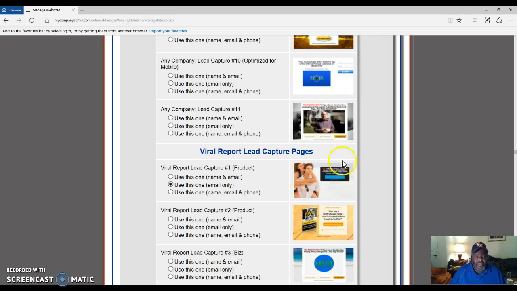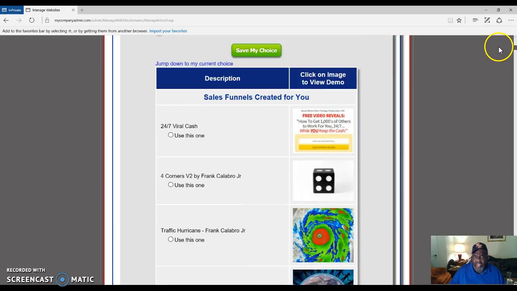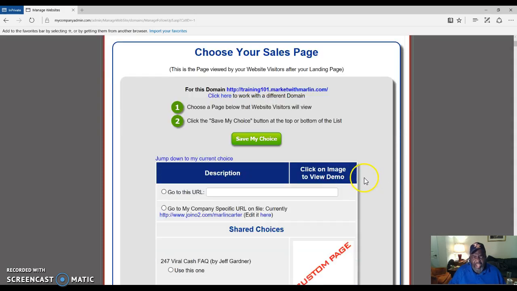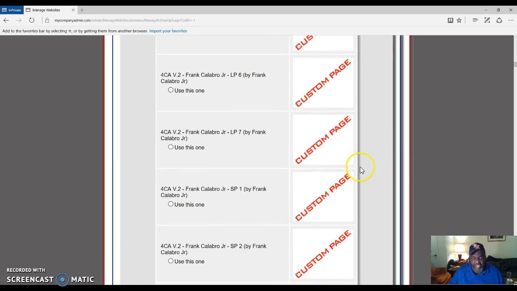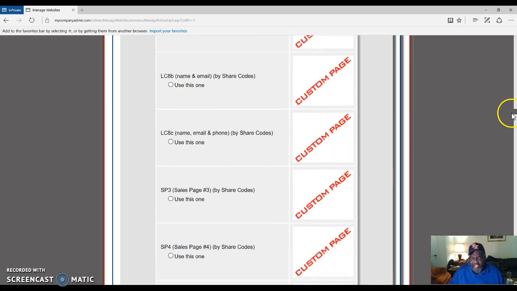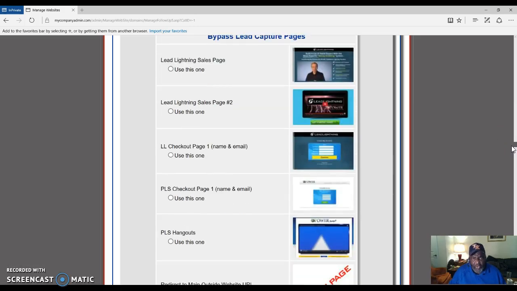But we're going to use this right here, and we're going to go back all the way to the top, and we're going to save my choice. That is the capture page that we're using on the subdomain we just created. Now it wants you to choose a sales page. After they have put their email address in, they will go to a sales page that will sell them on what you are promoting.